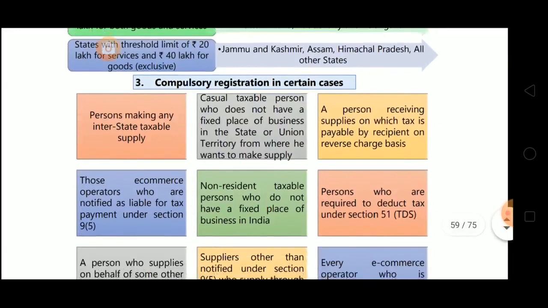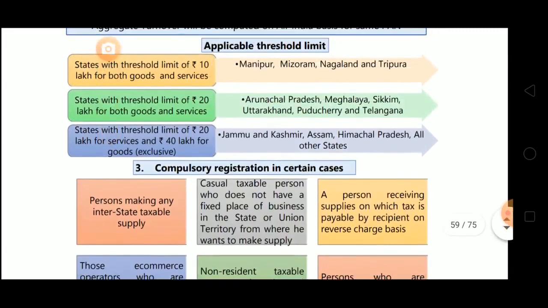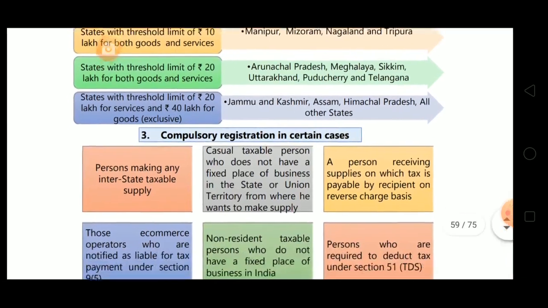Now the third point is compulsory registration in certain cases. You can see those limits again if you want. I'm repeating this again. These 4 states, Manipur, Mizoram, Nagaland, Tripura, 10 lakhs. The rest 6 states, Meghalaya, Arunachal Pradesh, Sikkim, Puducherry, Uttarakhand, Telangana, 20 lakhs, and for all other states, 40 lakhs for goods, and if it supplies both goods and services, or only services, then 20 lakhs. So this completes the threshold limit.